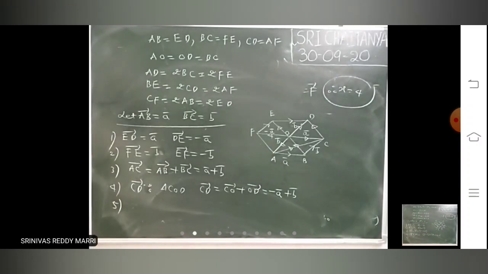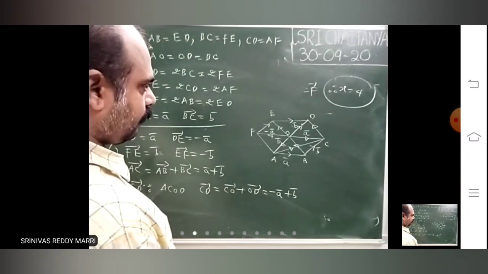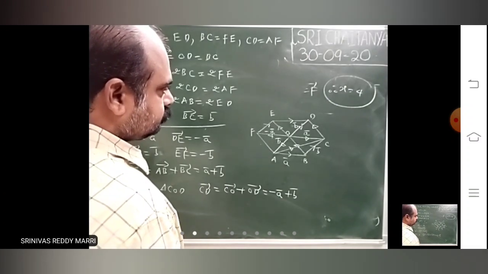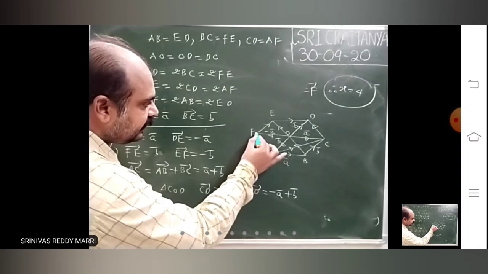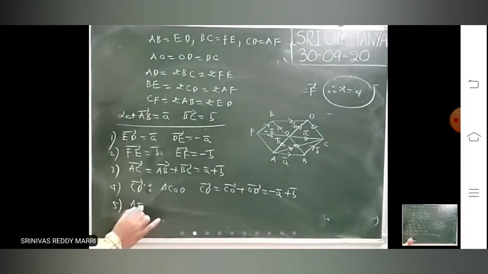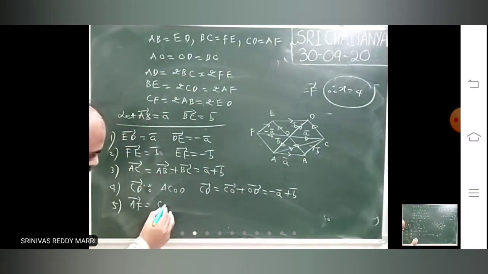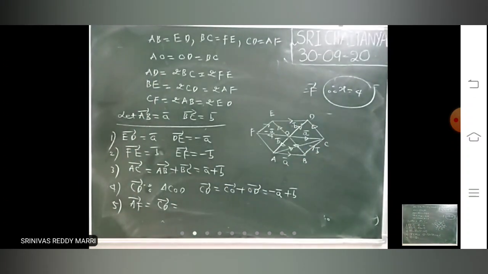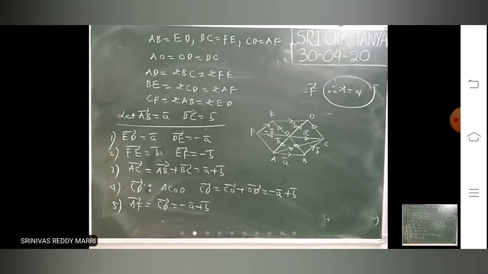Suppose the next one I want to calculate is AF bar. Just now I have calculated CD bar. AF and CD are both equal and parallel. That means this is also minus A bar plus B bar.